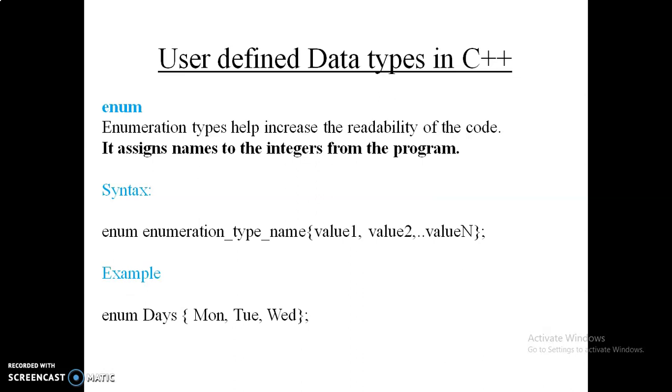Okay, the fourth user defined data type is enum, the enumeration data type. This is basically used to assign names to integers, meaning it allows names as values. The syntax is given: you have to write enum, then the enum type name, and in curly brackets you have to mention the values. In the example it is mentioned enum days, Monday, Tuesday and Wednesday. So days can contain the value Monday, Tuesday or Wednesday. It can be any of the three, or you can assign it also, and you can compare it by an if condition.